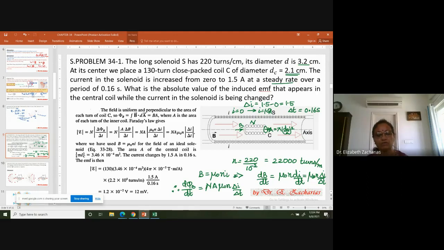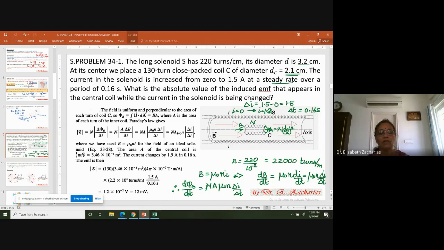Then, what is happening to the current? The current is not a constant. The current is changing from 0 to 1.5 in a time 0.16 seconds. That means my magnetic field is also changing as a function of time, and it is mu naught n di by dt or mu naught n delta I by delta t.